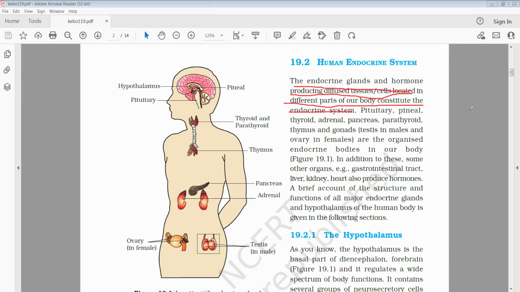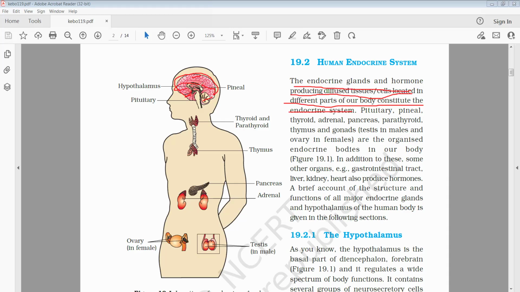Mainly, when you see here, the pituitary gland is located in the brain, below the cerebrum. We know that the brain has three parts: forebrain, midbrain, hindbrain. This is entirely forebrain.